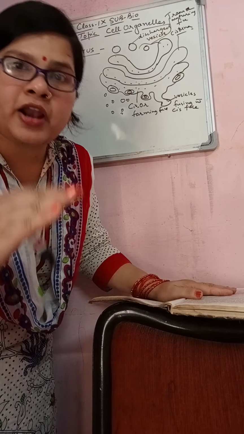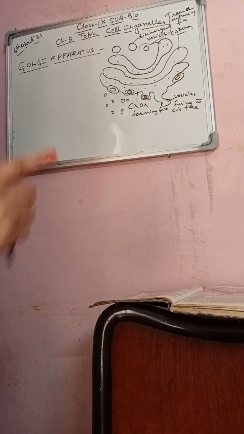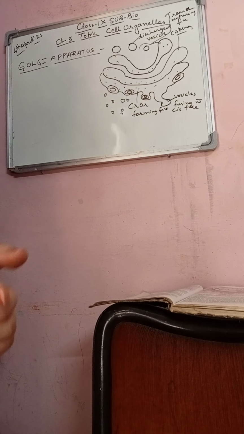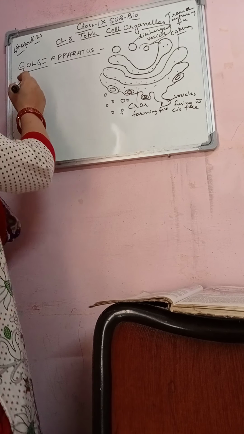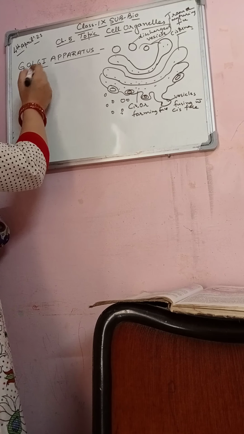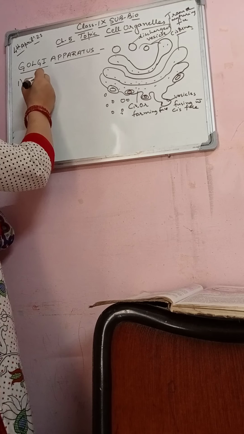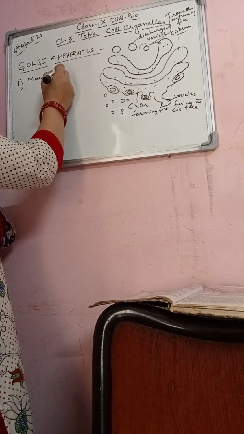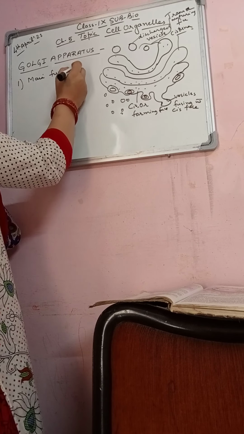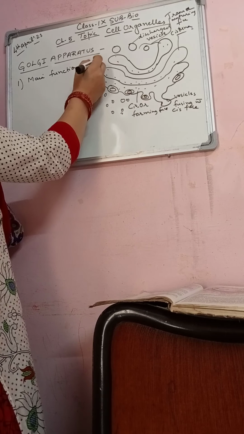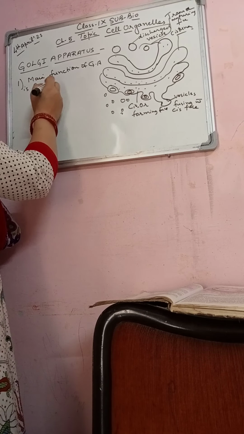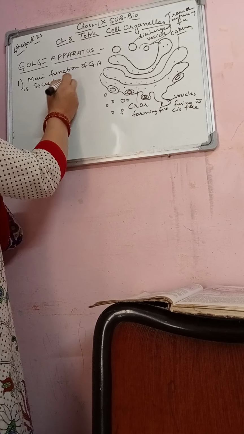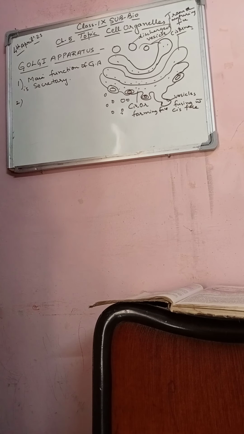The main function of the Golgi apparatus is secretory, meaning secretions occur in it.